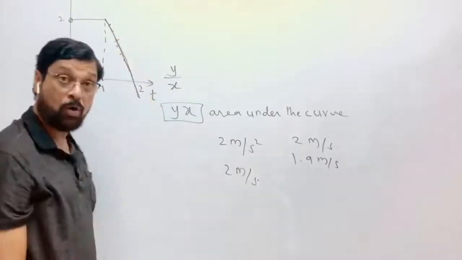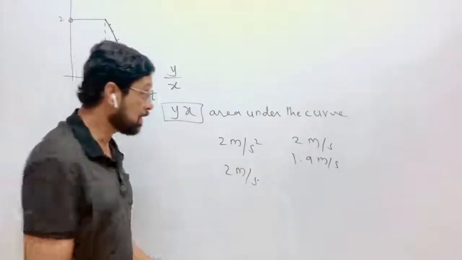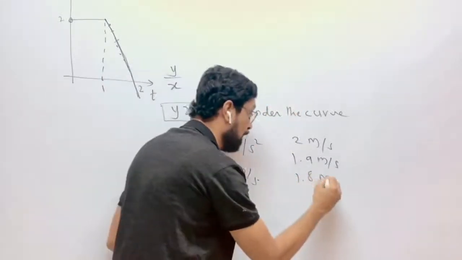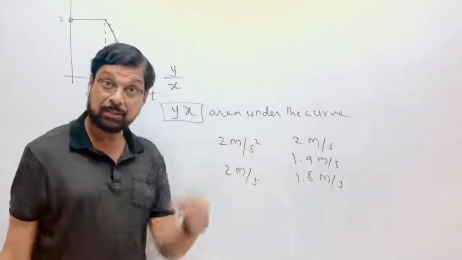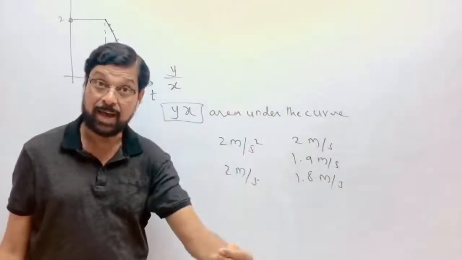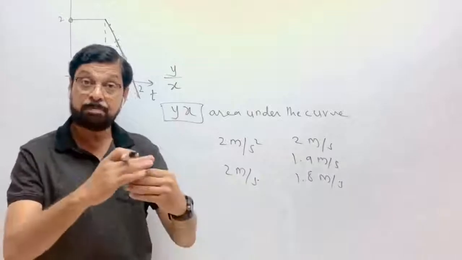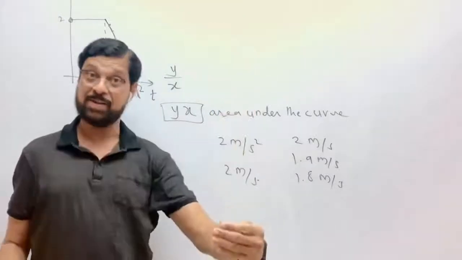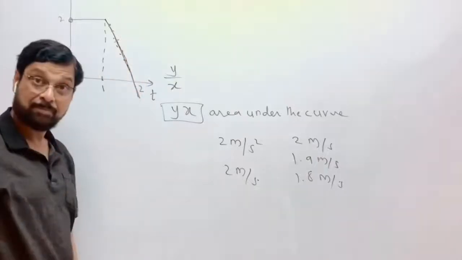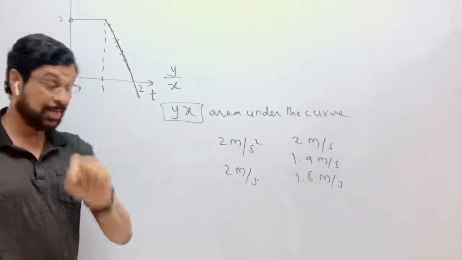Acceleration decreased more, means the speed is increasing at the rate of 1.8 meter per second. Speed is increasing, not decreasing. Acceleration is decreasing, means the rate of speed increase is decreasing. So the acceleration goes on decreasing, but the speed is increasing.